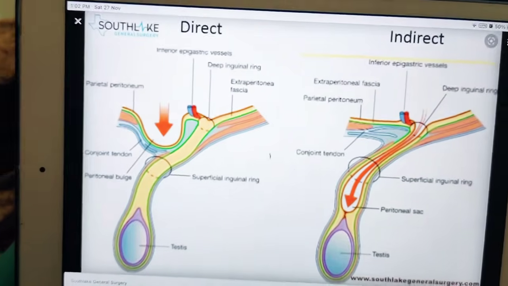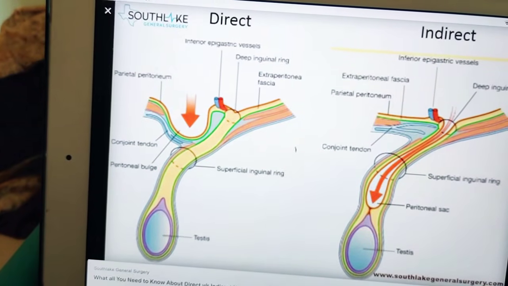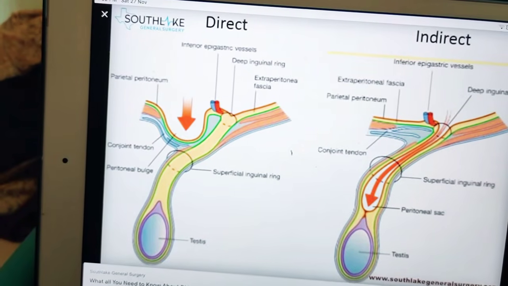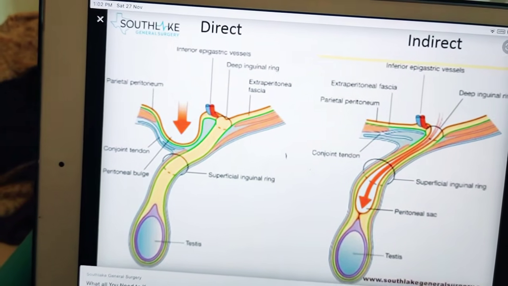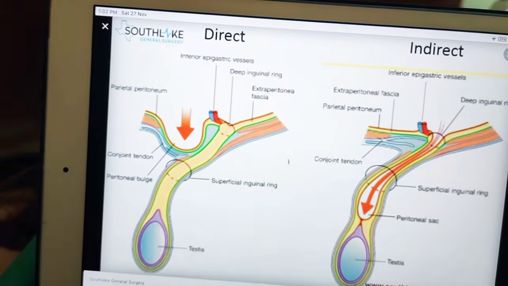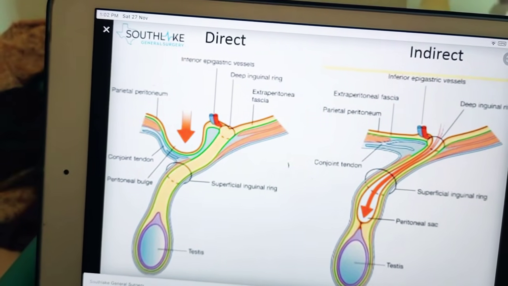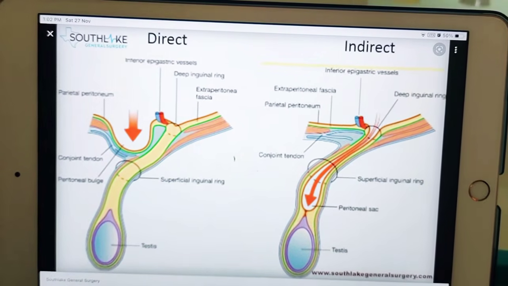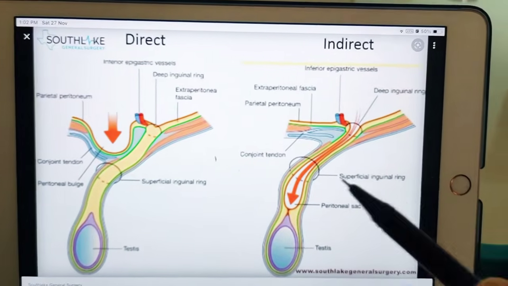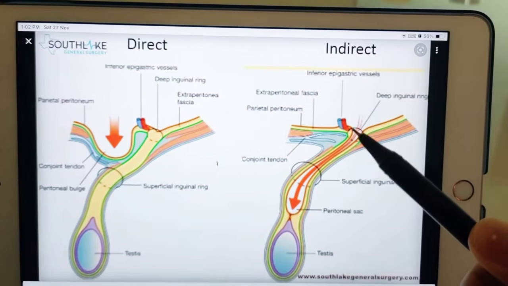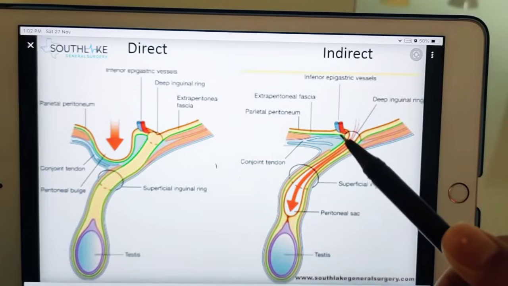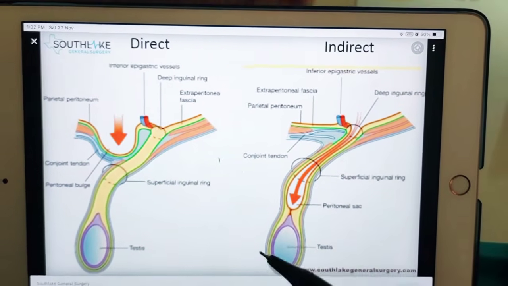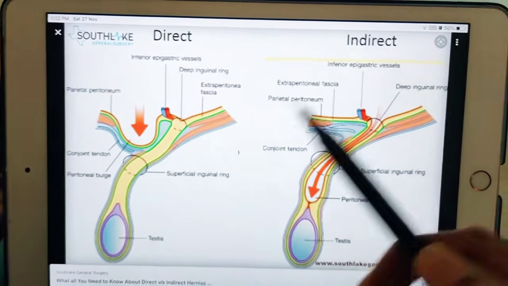direct hernia. So in the direct hernia, especially from the posterior wall, medial to the inferior epigastric artery, from that region the hernia is said to be direct. Next, coming to the indirect hernia. Here you can see when the contents of the hernia enter the inguinal canal by passing through the deep inguinal ring like this and lying lateral to the inferior epigastric artery, the hernia is said to be indirect. Okay, so this is the indirect hernia, this is the direct hernia.